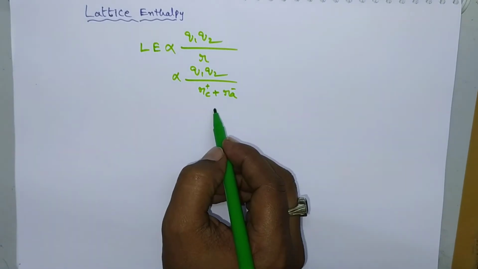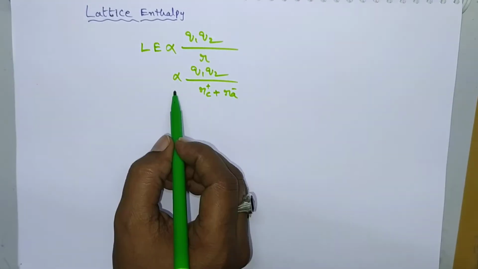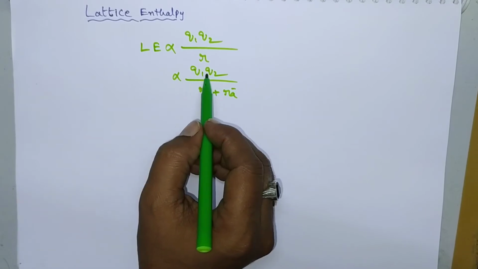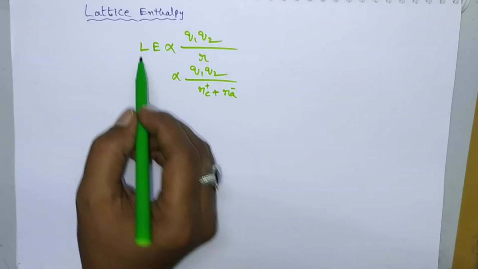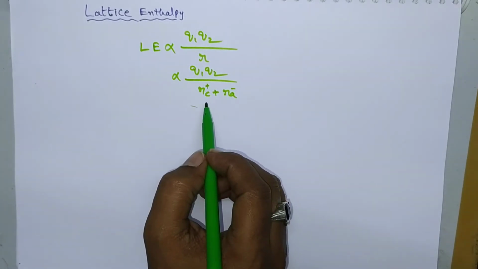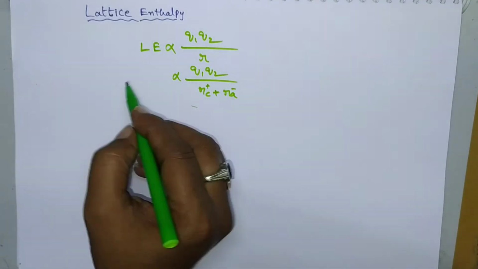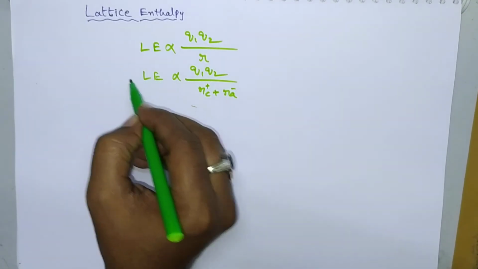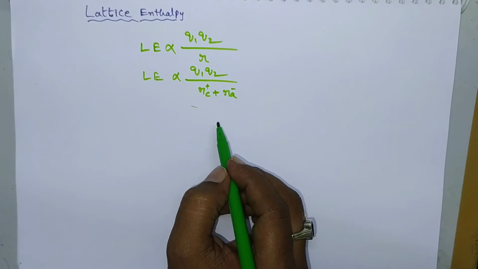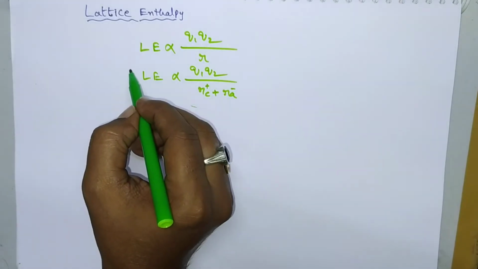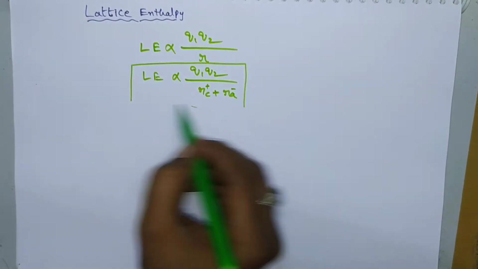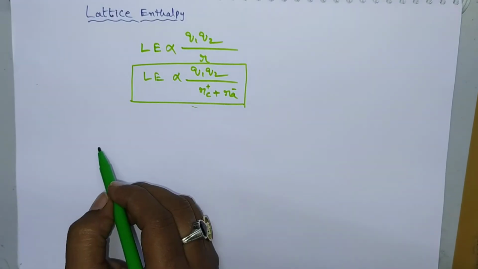So lattice enthalpy is directly proportional to charges and inversely proportional to the radius of anion and cation. By using this formula we can predict the order of lattice enthalpy. Let us have a look at some examples to understand this formula.